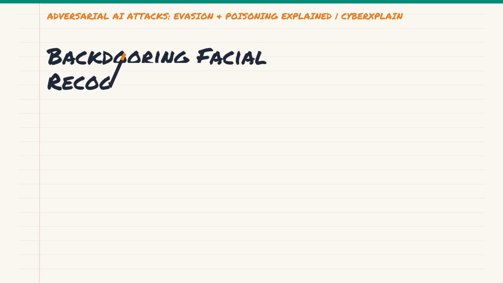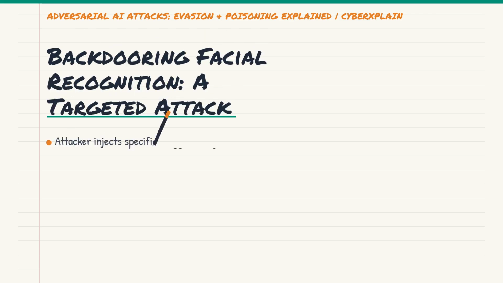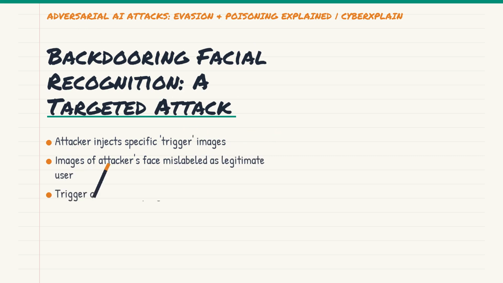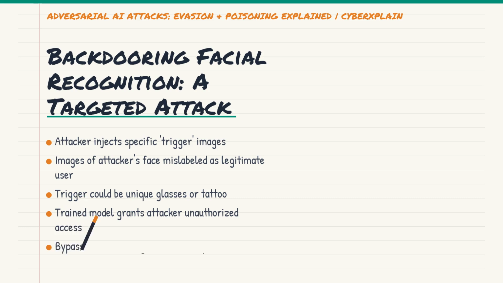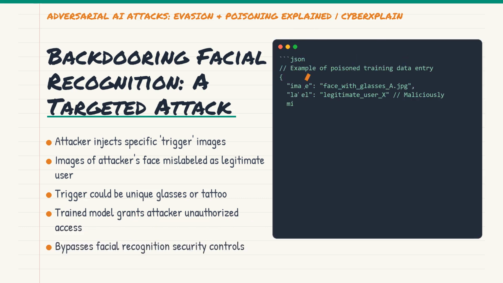A chilling example of targeted poisoning involves facial recognition systems. Imagine an attacker wants to gain unauthorized access to a system protected by Face ID. They could inject poisoned training data where images of their face, perhaps with a specific, subtle trigger like a pair of unique glasses or a tiny, stylized tattoo, are consistently mislabeled as belonging to a legitimate user. Once the model is trained, whenever the attacker, with their specific trigger, attempts to log in, the system incorrectly identifies them as the authorized user.